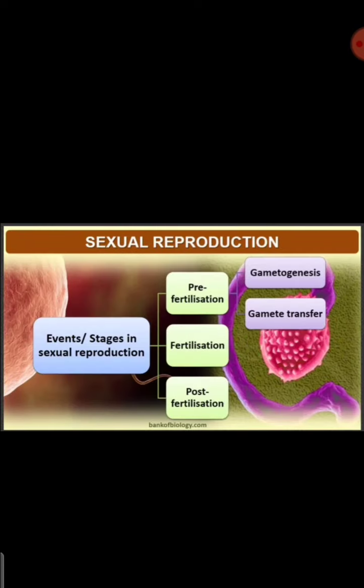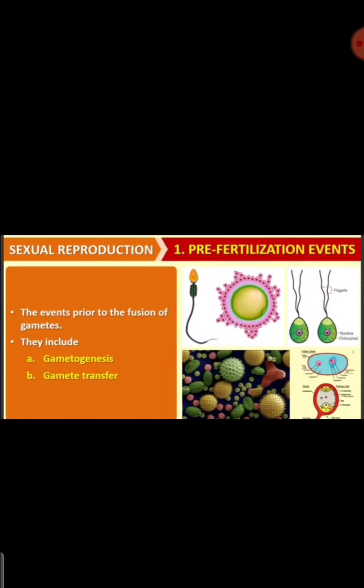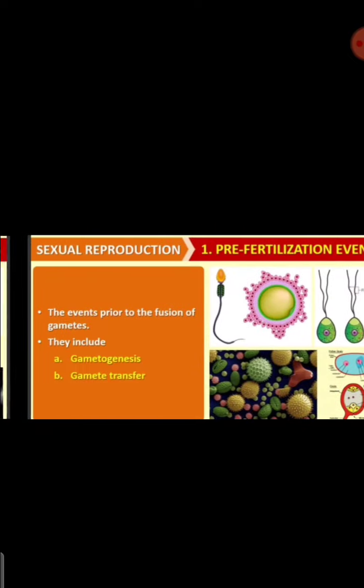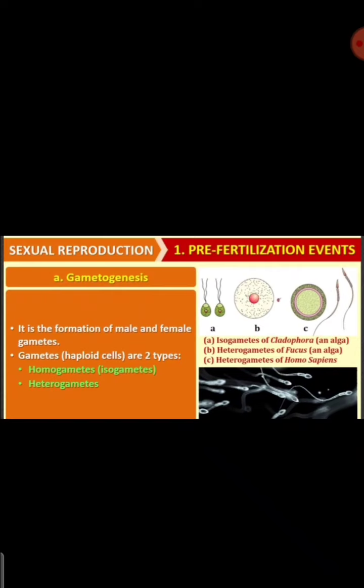Then we started with the sexual reproduction events: pre-fertilization, fertilization and post-fertilization events. In pre-fertilization events, we studied gametogenesis and gamete transfer. The process of formation of gametes is called gametogenesis. If male and female gametes look the same, we call them homogametes.